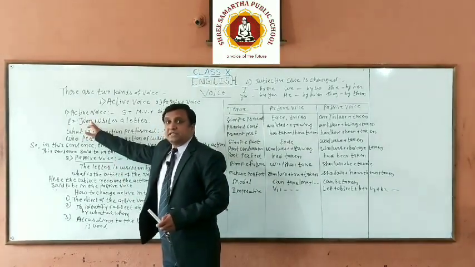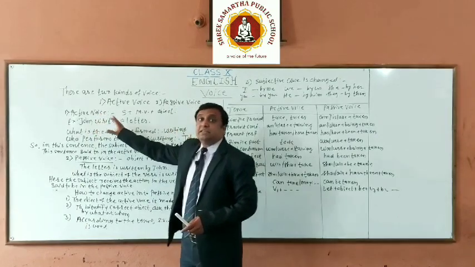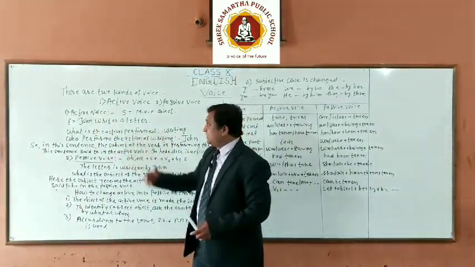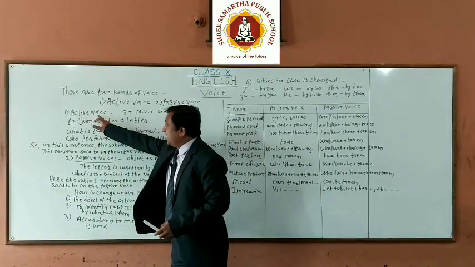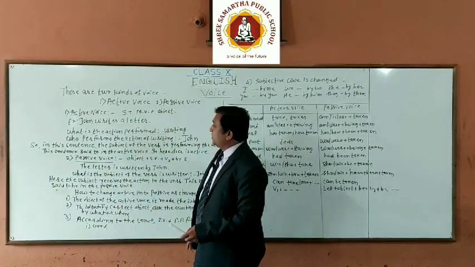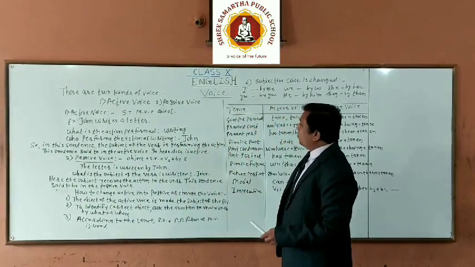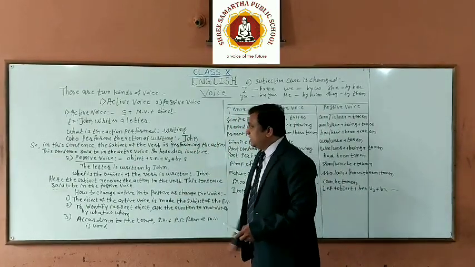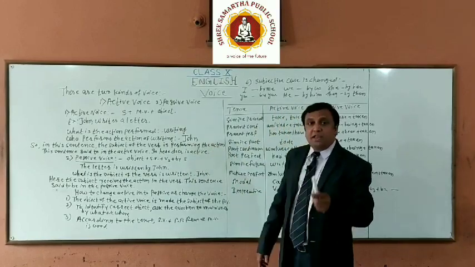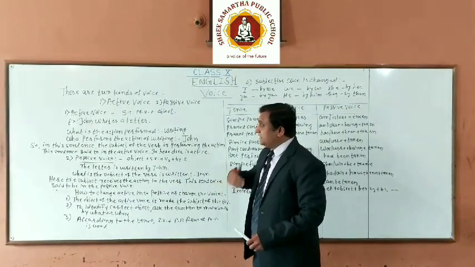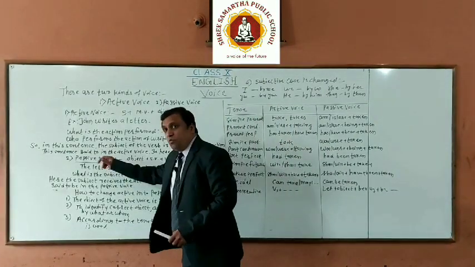So we may say that John is active here. So the subject is active here. The subject is the agent, and that subject is performing some action. So at that time, that voice is active voice. So here we may say that in this sentence, the subject of the verb is performing the action, and this sentence is said to be in the active voice. So here the doer is active. Now let's see passive voice.